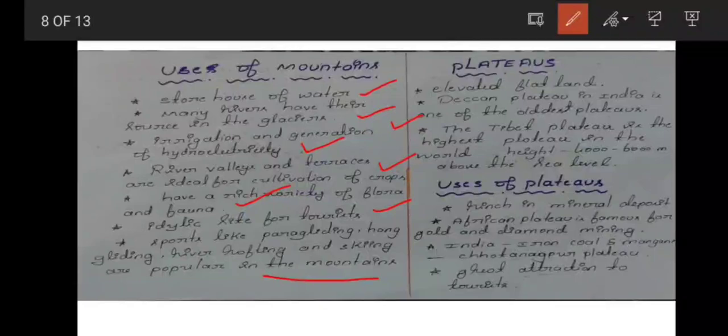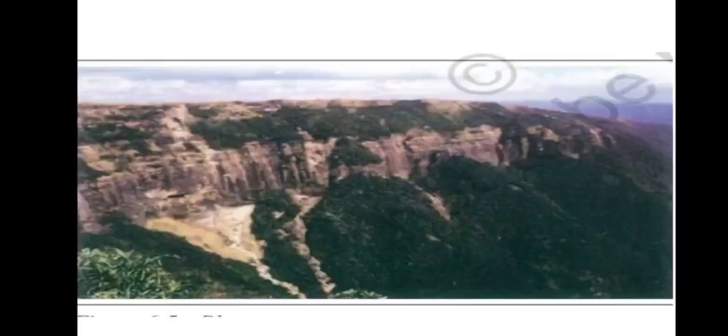Next topic is plateaus. Plateaus are elevated flatland. The Deccan Plateau in India is one of the oldest plateaus. The Tibet Plateau is the highest plateau in the world, with a height of 4,000 to 6,000 meters above sea level. So what are the uses of these plateaus? Plateaus are rich in mineral deposits, and the African plateau is famous for gold and diamond mining. In India, iron, coal and manganese are found in the Chotanagpur plateau, and plateaus are a great attraction to tourists. You could see the image of plateaus.